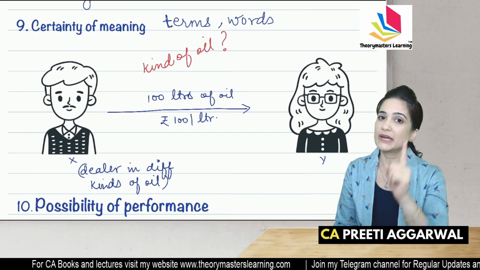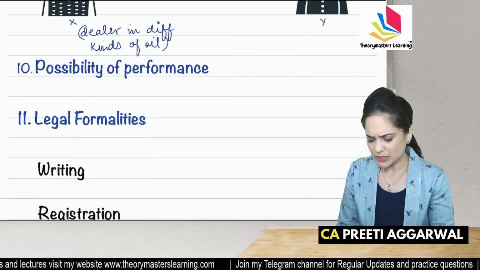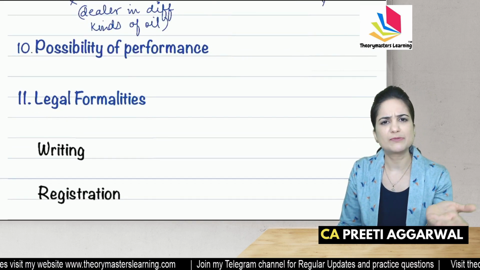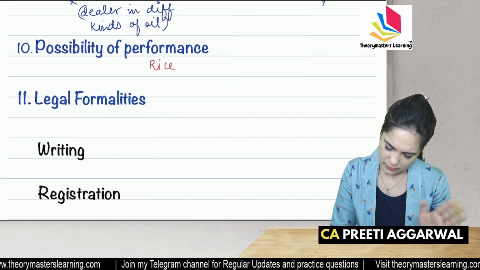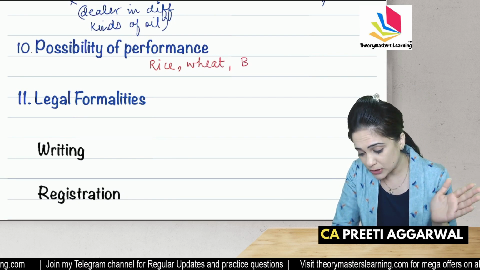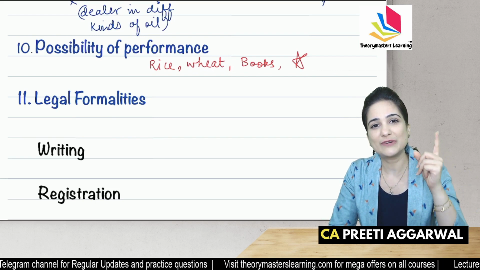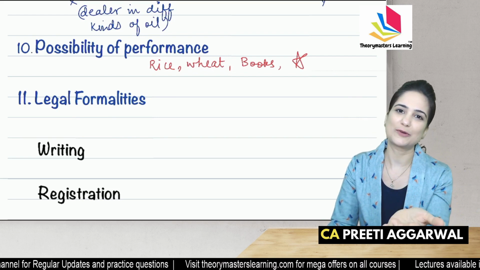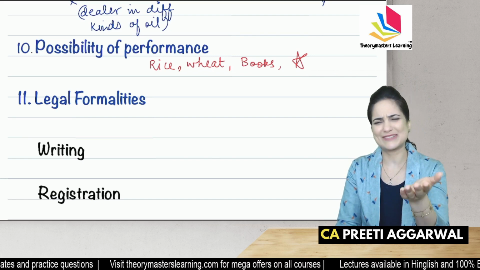For a valid contract, each and every term must be certain. The contract must be capable of being performed. Like, I promise to sell you rice. We can perform it. Wheat? Yes, we can perform it. Books? Yes, we can perform it. Star? I will bring you one star from the sky. Give me 5 lakh rupees. Can we perform it? No, it's not a valid contract.